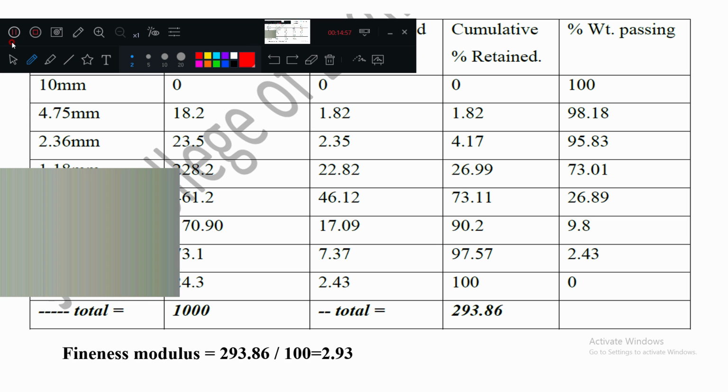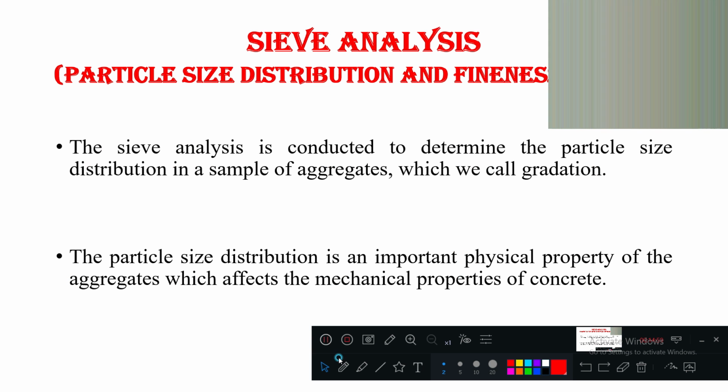So we will go back to the theory portion. Here in the theory, what we have just discussed is explained. Sieve analysis is conducted to determine the particle size distribution in a given sample of aggregates, which we call grading or gradation. Sieve analysis separates the different particles.